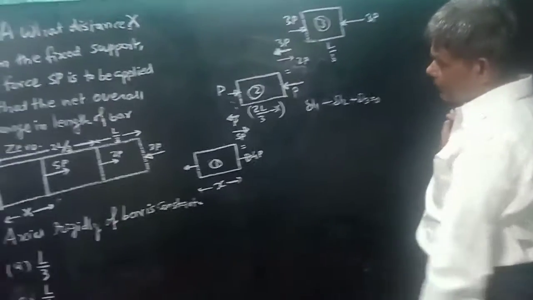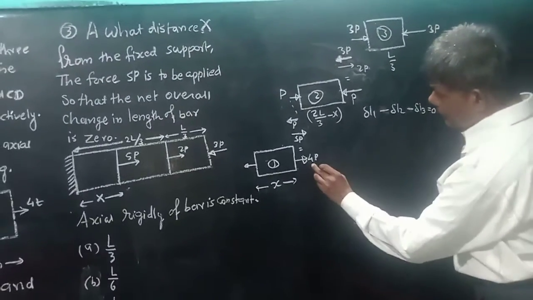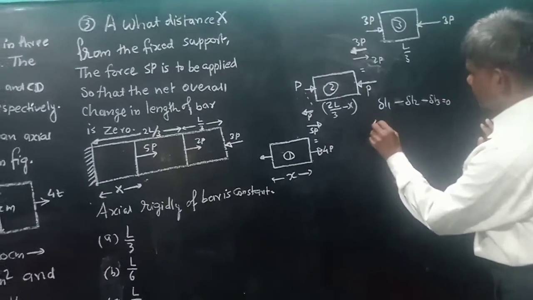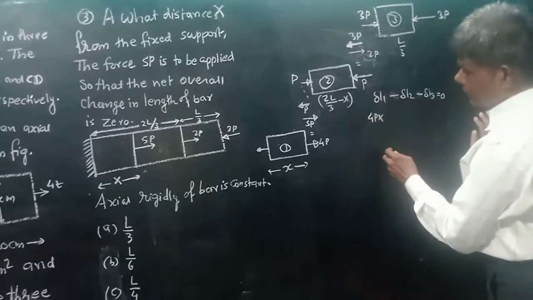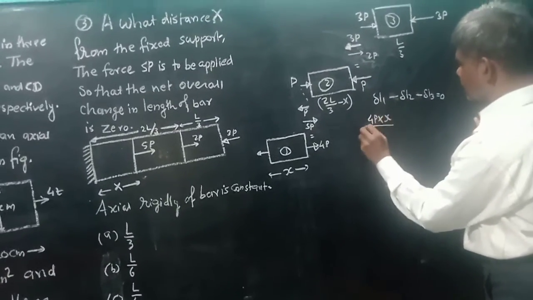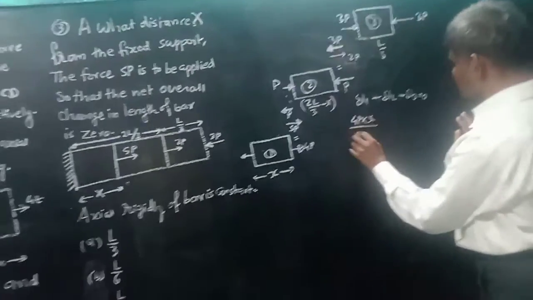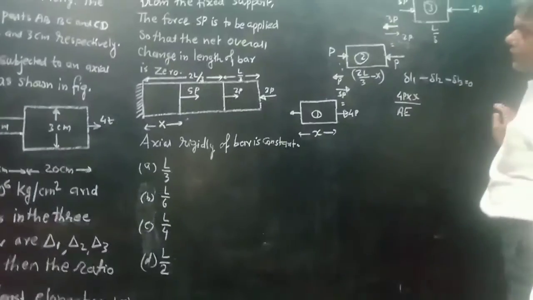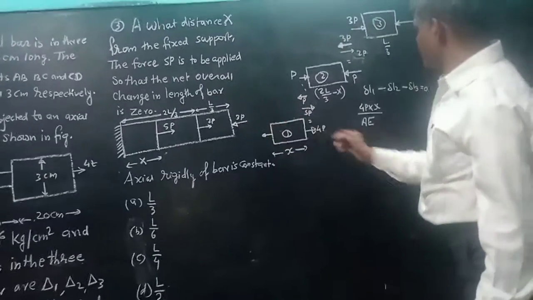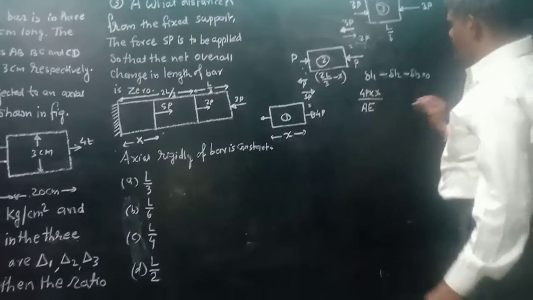Then applying the load, the first member is 4P and length is x, distance x, upon AE. Area of cross section is the same and Young's modulus of elasticity is the same.